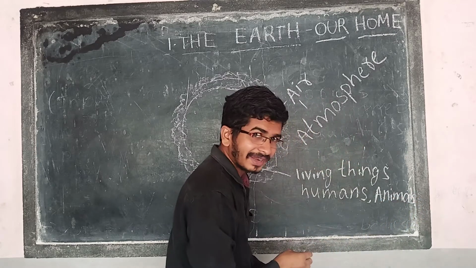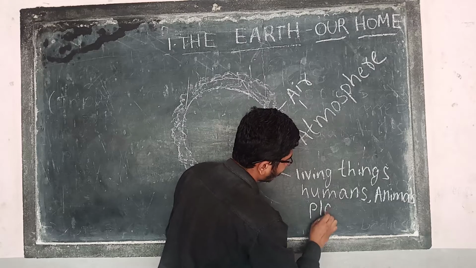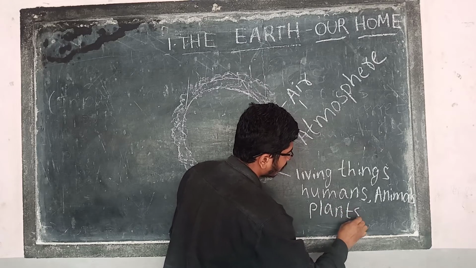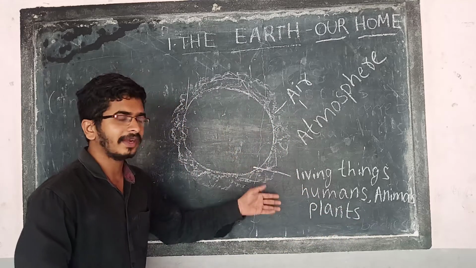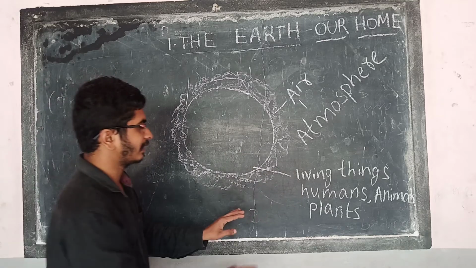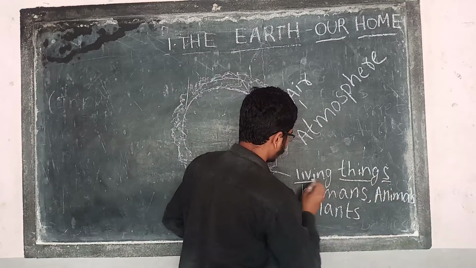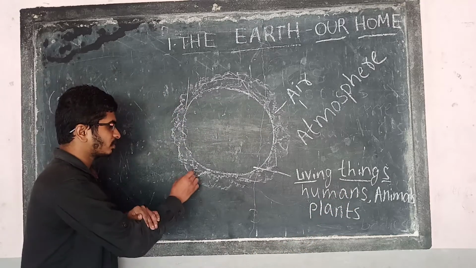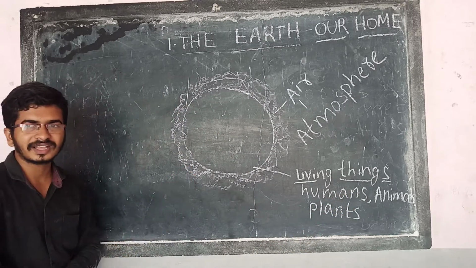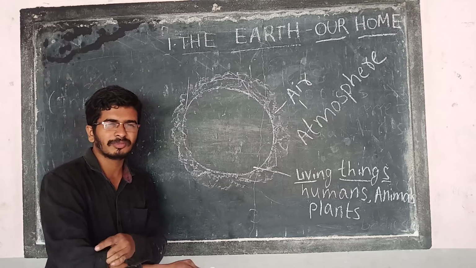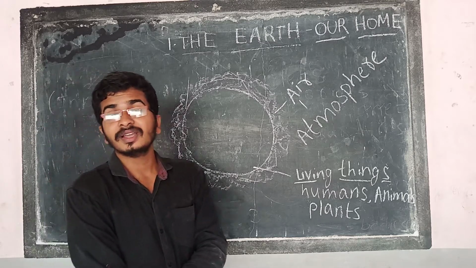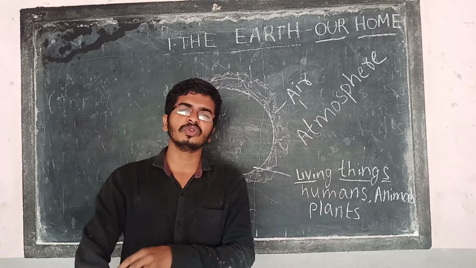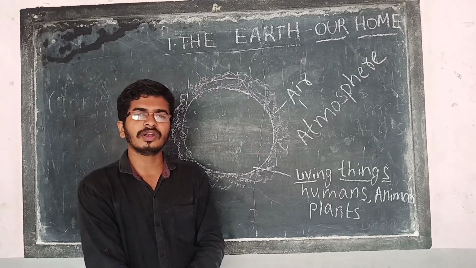Animals, plants. So they live on the earth. And non-living things are also there. Non-living things means buildings, tables, chairs, iron, etc. Many things are there. Those all are non-living things.